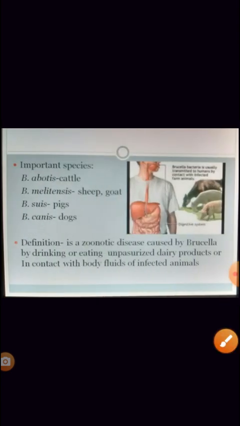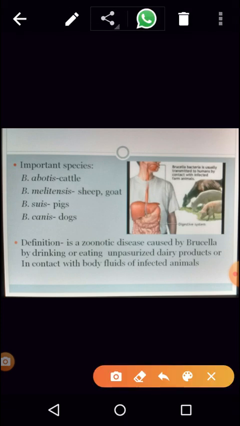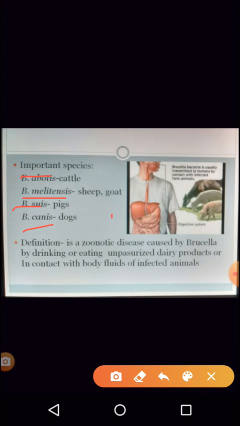Now moving on to the important species of this organism, there are different species: Brucella abortus, Brucella melitensis, Brucella suis and Brucella canis. How this organism spreads to humans: it is basically a zoonotic disease. Zoonotic meaning it spreads from animals to human beings. Brucella abortus spreads through cattle. From cattle, it comes to human beings. Melitensis generally spreads from sheep and goat. Brucella suis spreads from pigs. And Brucella canis spreads from dogs.